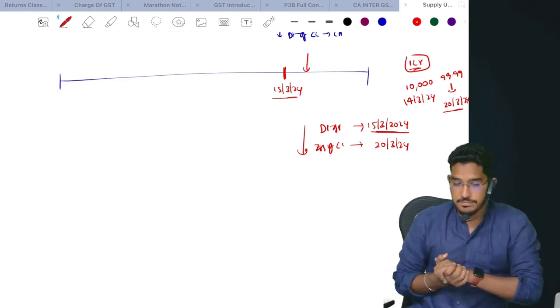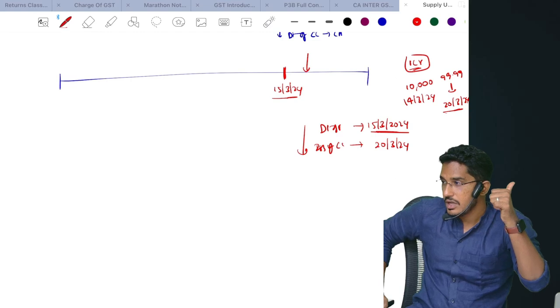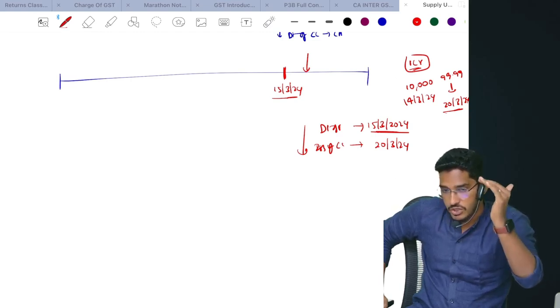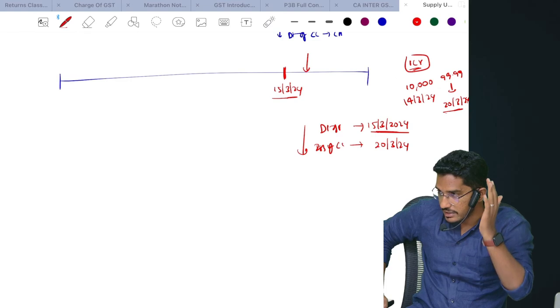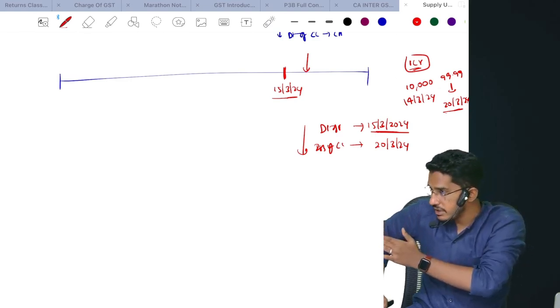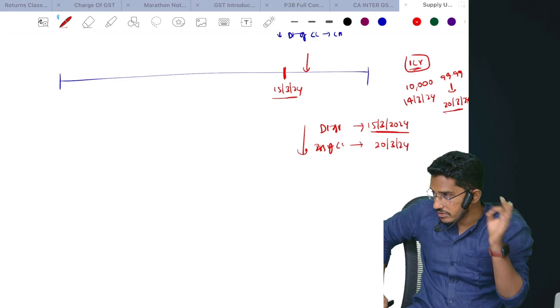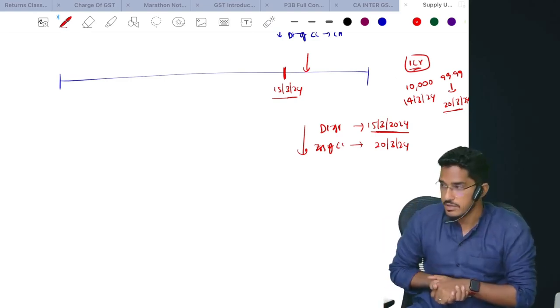Once again, for one last time, what are the steps which are required to follow? Number 1, identify the cutoff date. How to identify the cutoff date? Date of first occupation, or date of issuance of completion certificate by competent authority, whichever is earlier. Then check consideration. If the entire consideration is received after the cutoff date, not a supply. Even if a part of the consideration is received prior to the cutoff date, the entire value will be considered as construction service, supply of services.